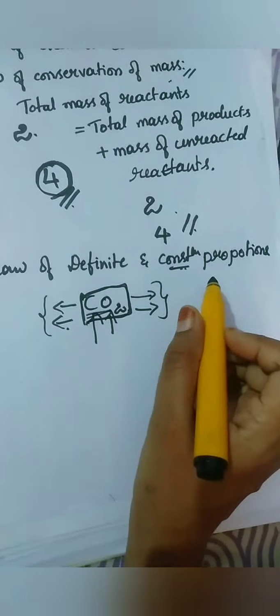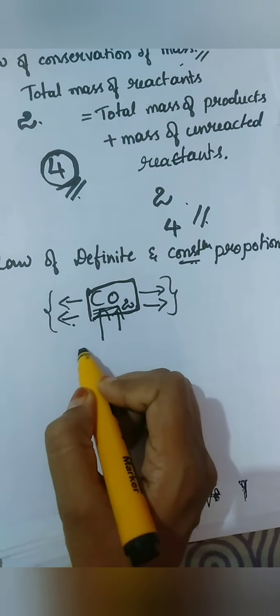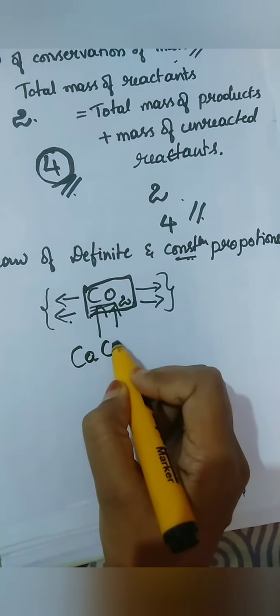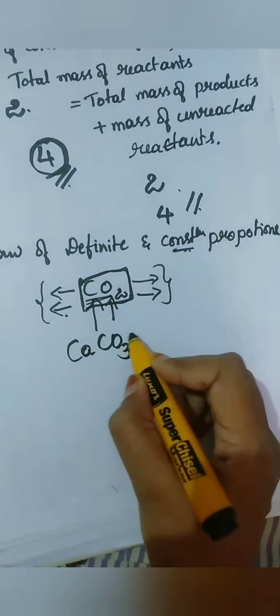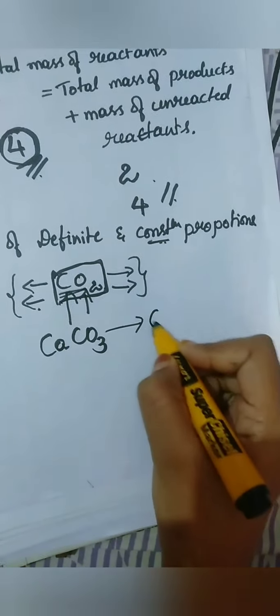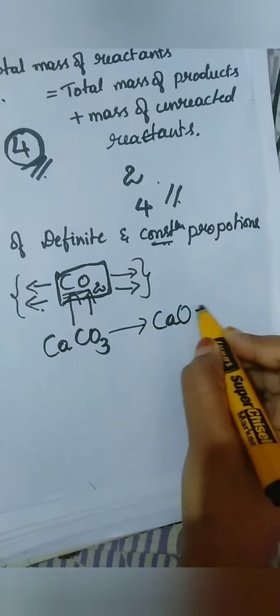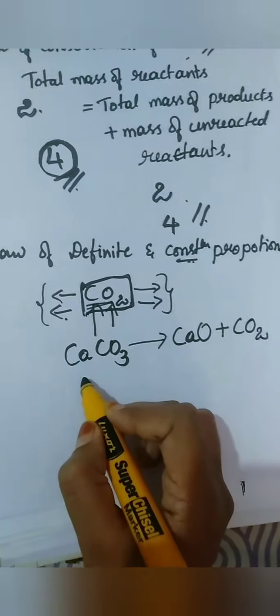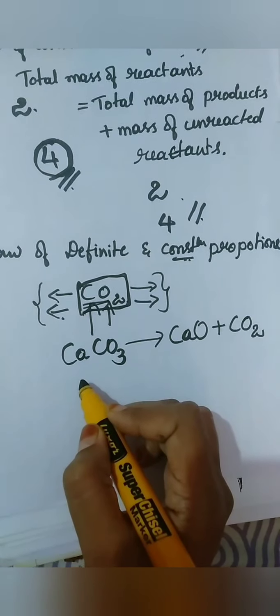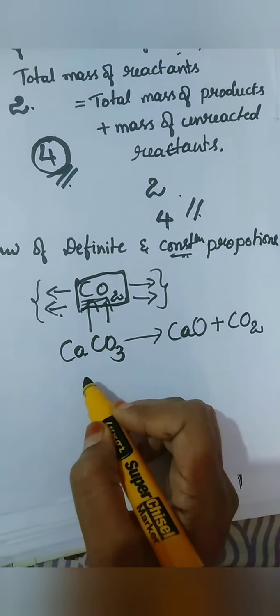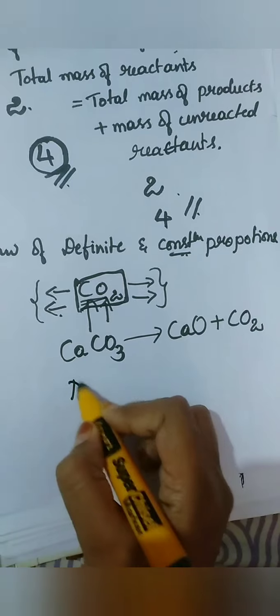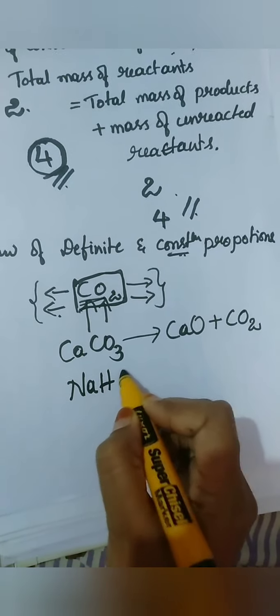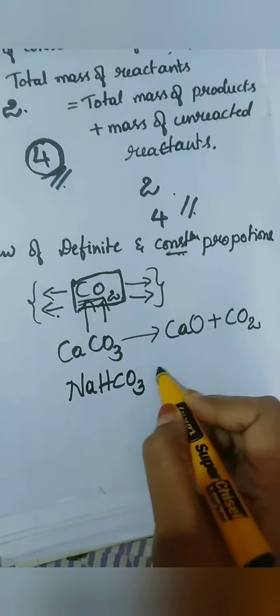That is the law of definite and constant proportions. Example: if I am going to burn calcium carbonate, CaCO3, that will give us CaO plus CO2. Another example is heating of sodium bicarbonate. Sodium bicarbonate is NaHCO3.